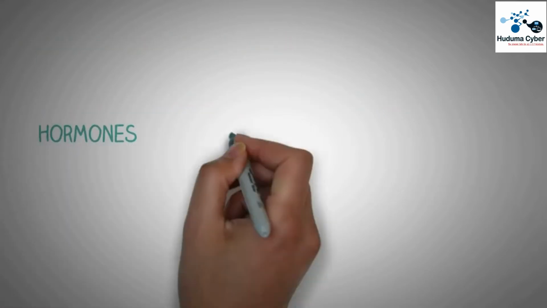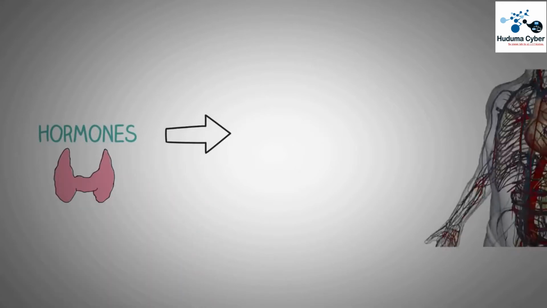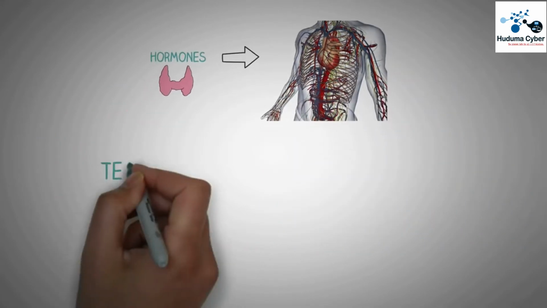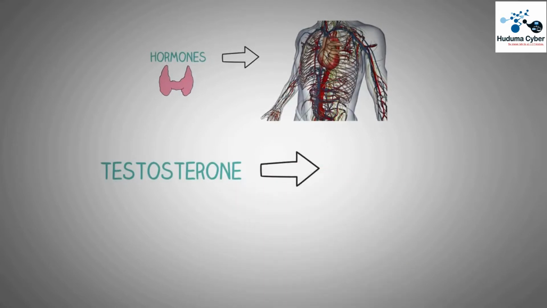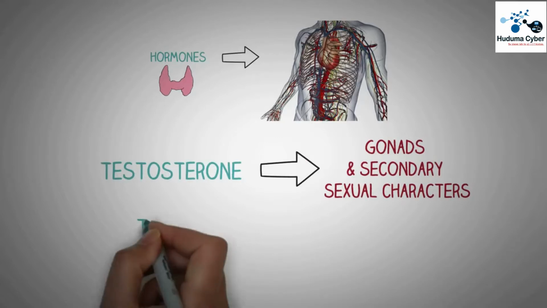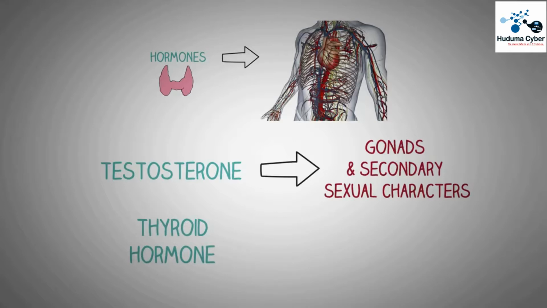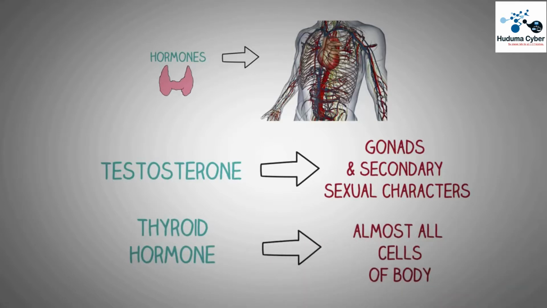Now, these hormones, when secreted by a gland, are carried to the bloodstream and circulated in the whole body. Some hormones affect only a specific part or function of the body, for example, testosterone, which affects only the gonads as well as the secondary sexual characters, while there are some hormones which affect nearly all of the human cells, which include thyroid hormones, which act on almost every cell of the body to regulate the cell metabolism.